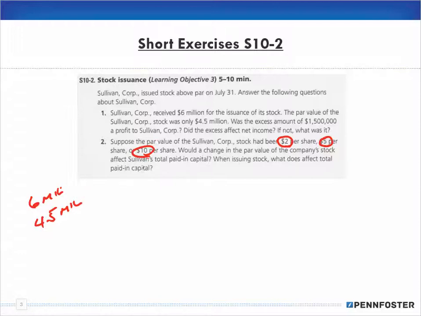Now as I think about it, the issue that I had was it all depends upon the number of shares. If I keep the number of shares the same, let me try to just do this math in my head real quick here to get par at $4.5 million.